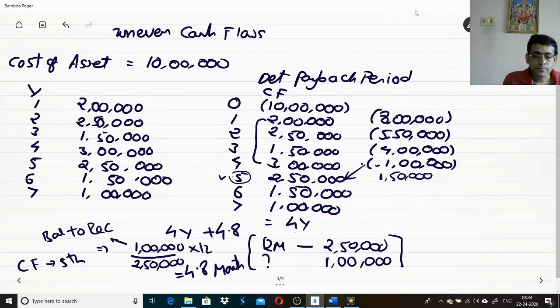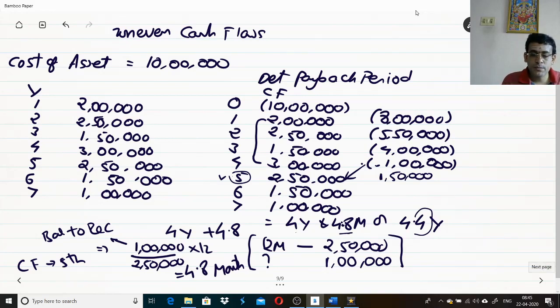So my payback period is what? 4 years and 4.8 months, or you can just simply call that as 4.4. See, 1 lakh divided by 2,50,000 is going to give you 0.4. So directly, instead of converting that in months, you can directly represent as 4.4 years. So here my payback period is what? 4.4 years, or I can call 4 years and 4.8 months. That's what is something called as the payback period. So here you are directly taking that in year format, or you are converting that fraction into months format. What is the first method?